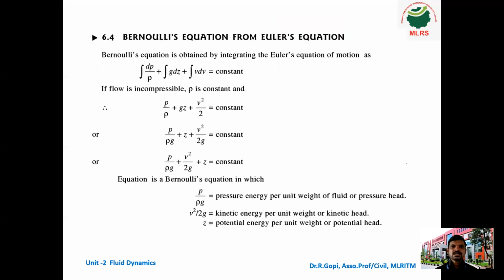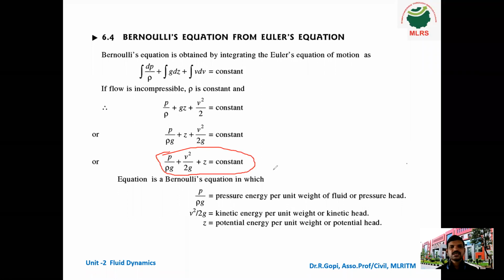So what is Bernoulli's equation? P by rho g plus V square by 2g plus Z equals constant. Here, P by rho g is the pressure energy per unit weight of fluid, or pressure head.